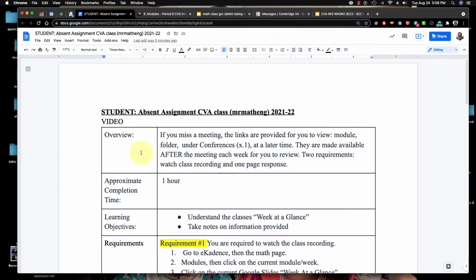You're going to go to the module folder under conferences. The X represents the week number, so this is the third week of school, August, so that would be 3.1. They are made available at a later time, after the meeting each week, for you to review, and you'll have two requirements: watch the class recording and a one-page response. It should take you about 1 hour. The learning objective is to understand the class's week at a glance and take notes on the information provided.